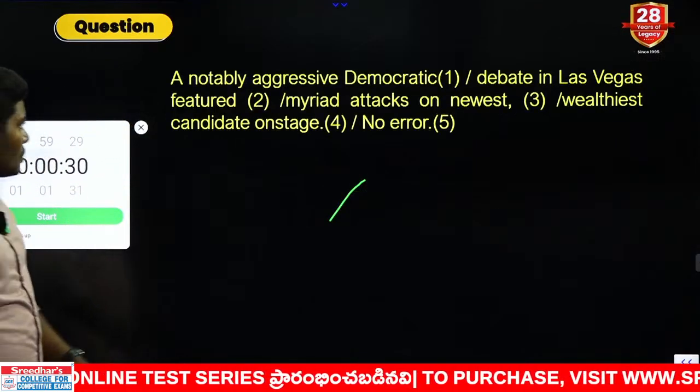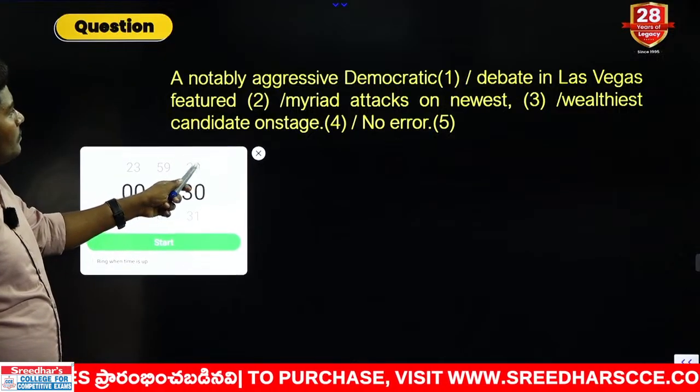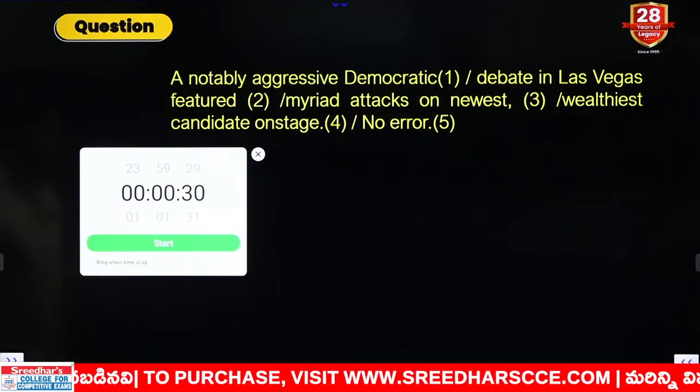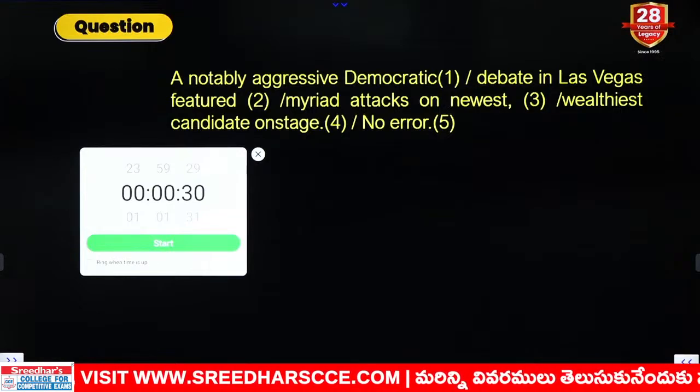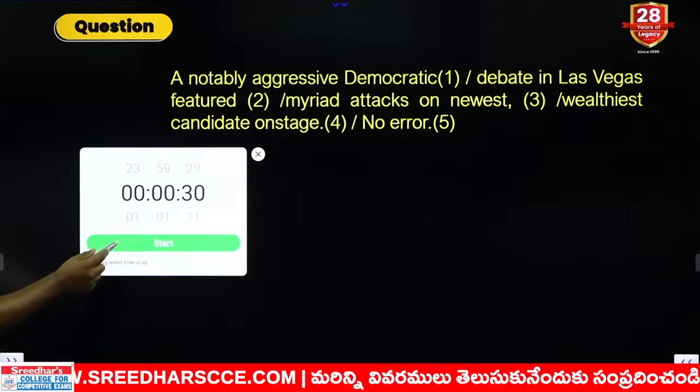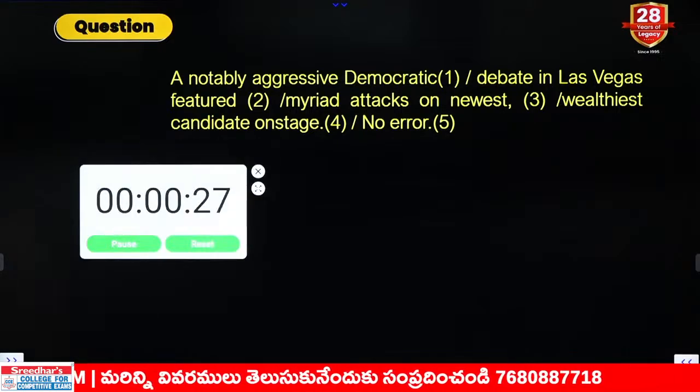Next, let us move to the 12th one. Continue. This is the rule related to adjectives. Let me start the time. The rule is related to adjectives. Let us see how many of you can do it.